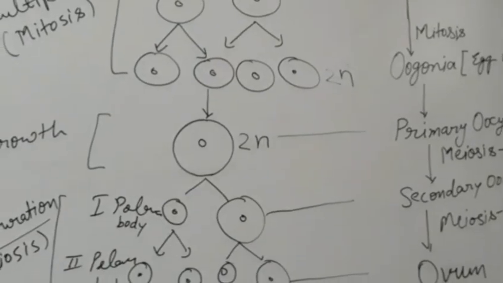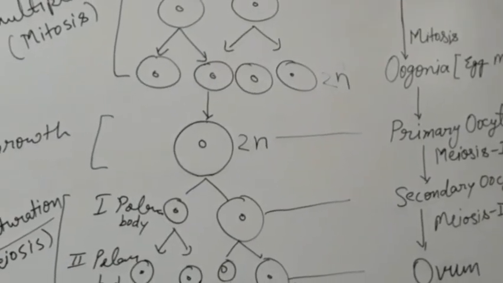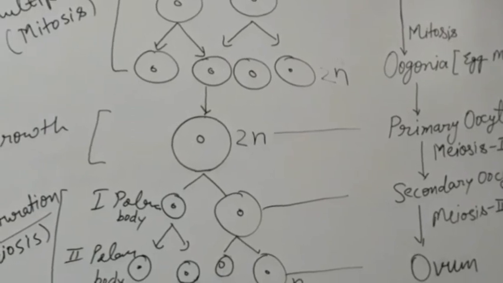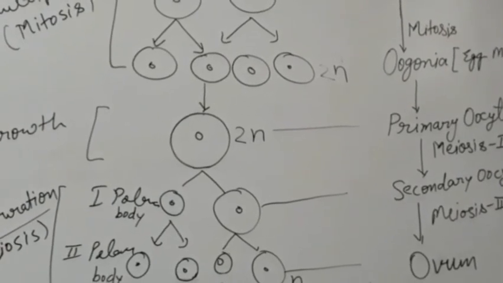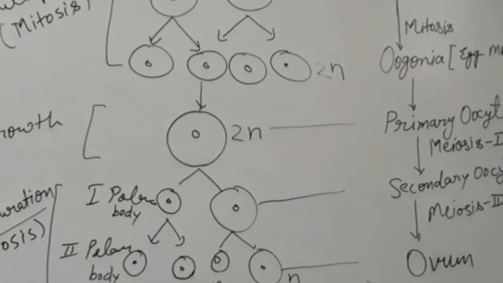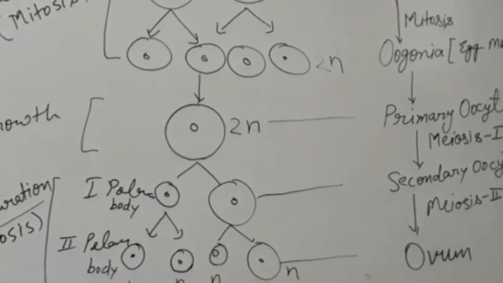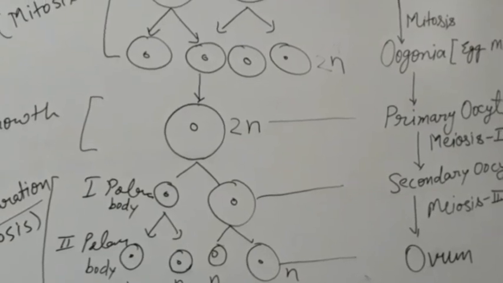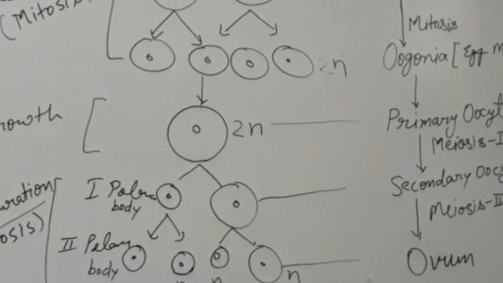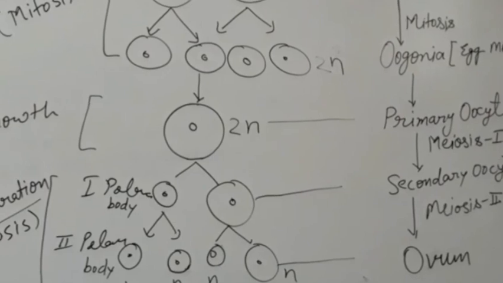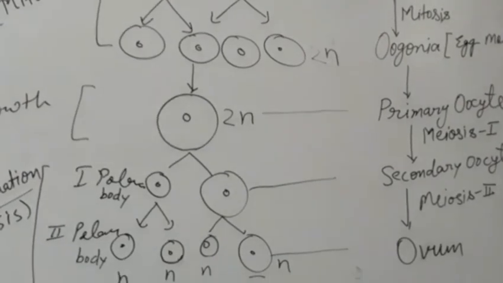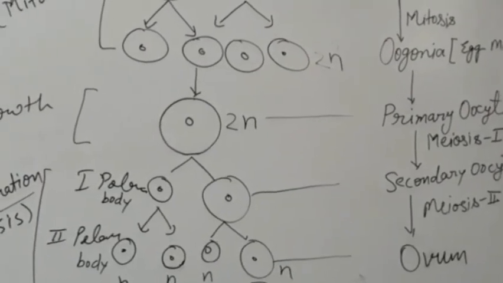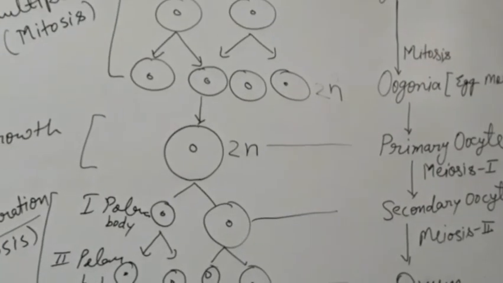So oogenesis is divided into three phases: multiplication, growth and maturation, with mitosis taking place in multiplication and meiosis taking place in the maturation phase. After this we get four cells. One is the functional ovum and three are non-functional haploid cells, the polar bodies. So the ovum is the haploid cell we get through oogenesis.